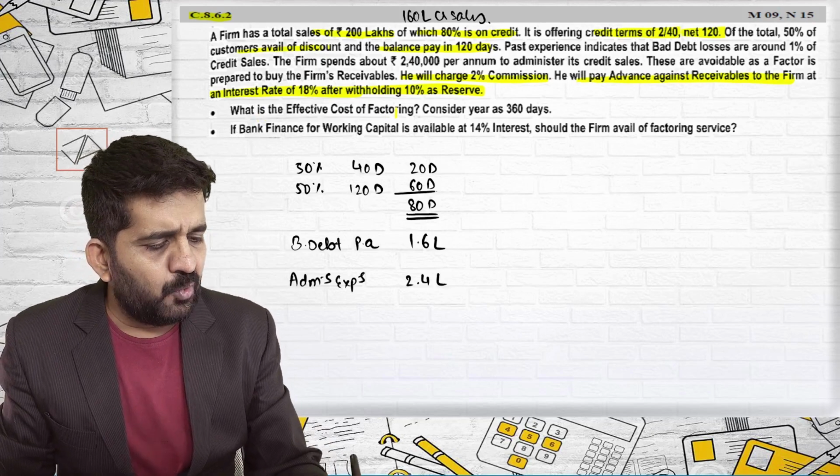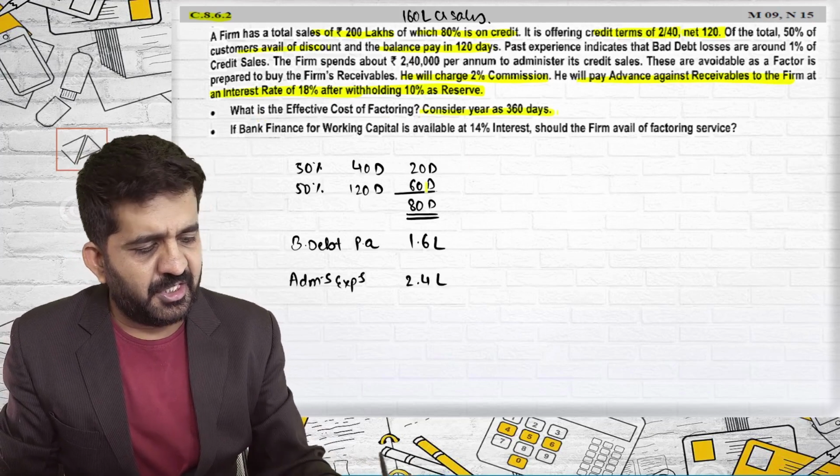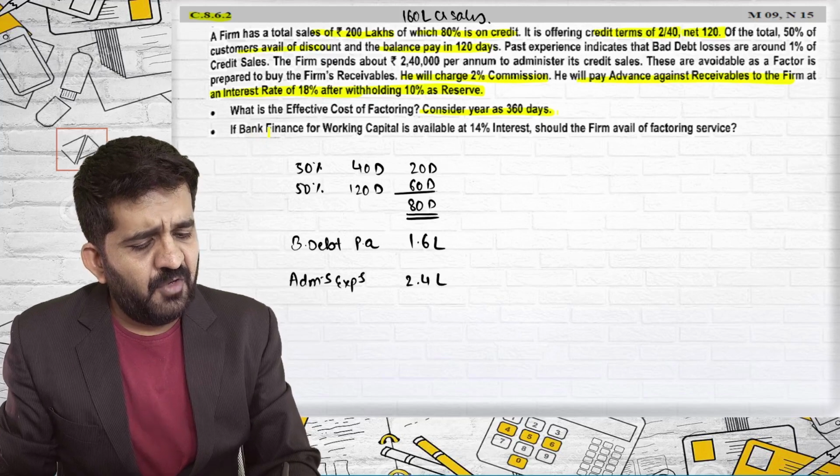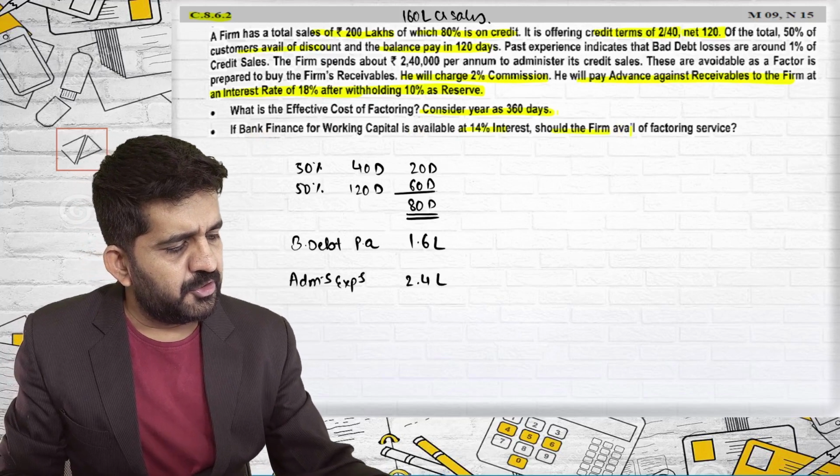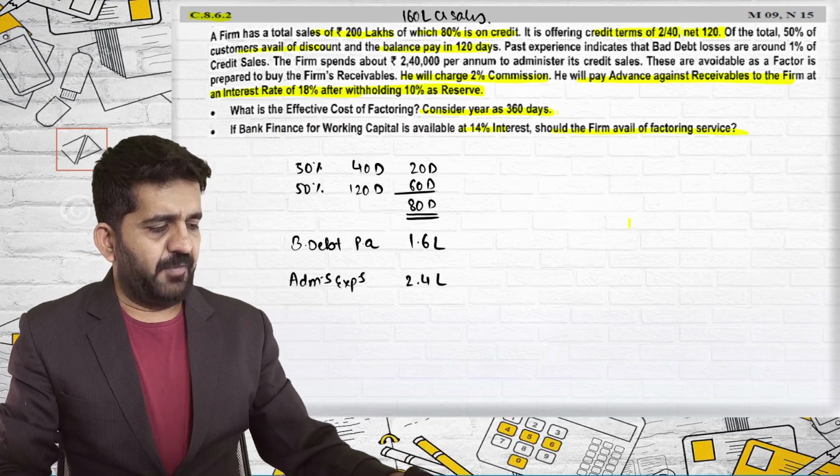What is the effective cost of factoring? Consider 360 days a year. If bank finance for working capital is available at 14% interest rate, should the firm avail the factoring service? Now try to concentrate.